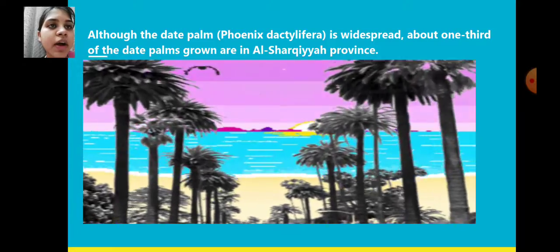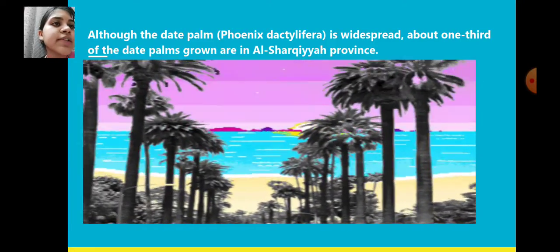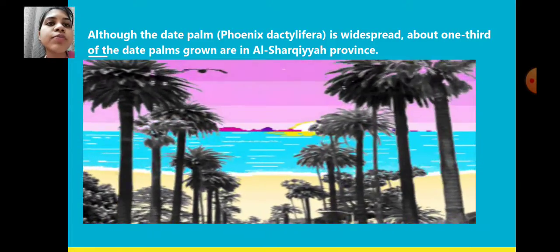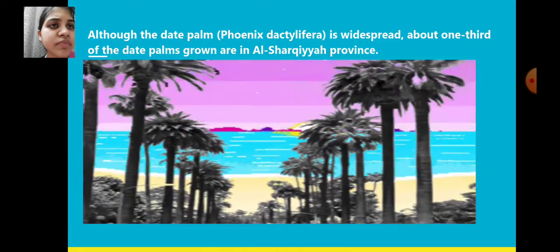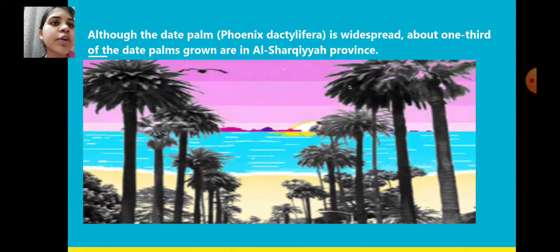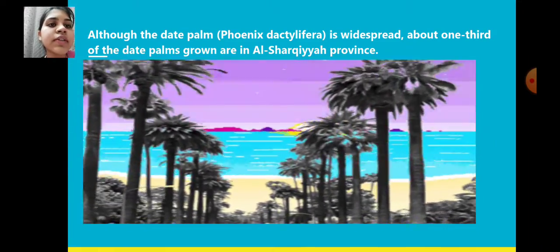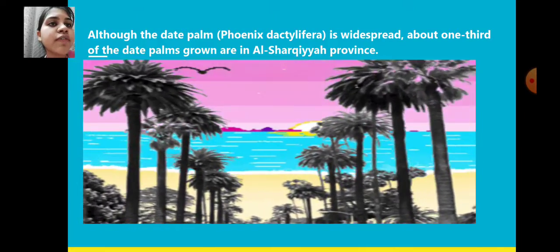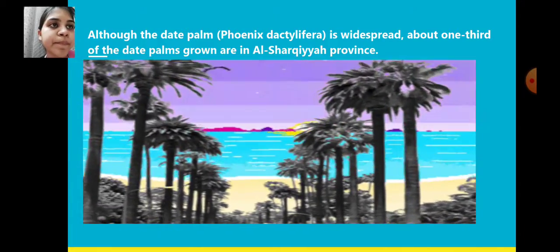Although the date palm is widespread, about one third of the date palms grown are in Al Sharqia province. So see the picture over there. This is the picture of a date palm.